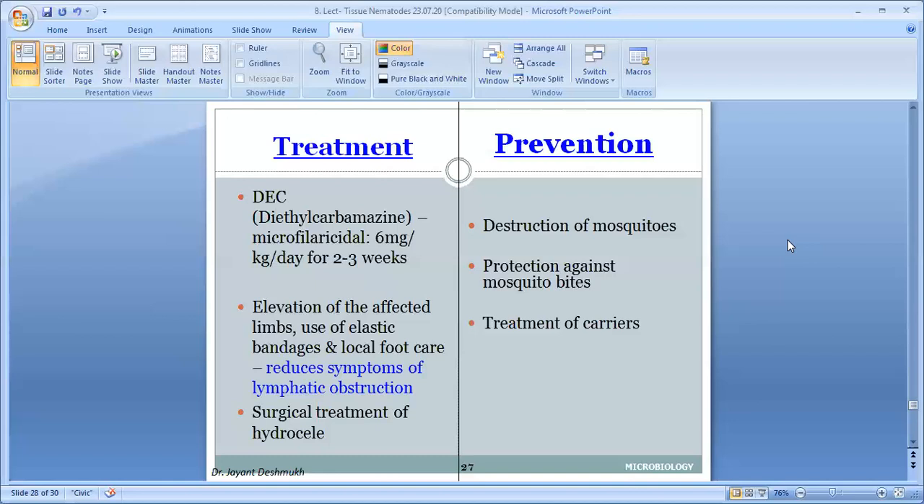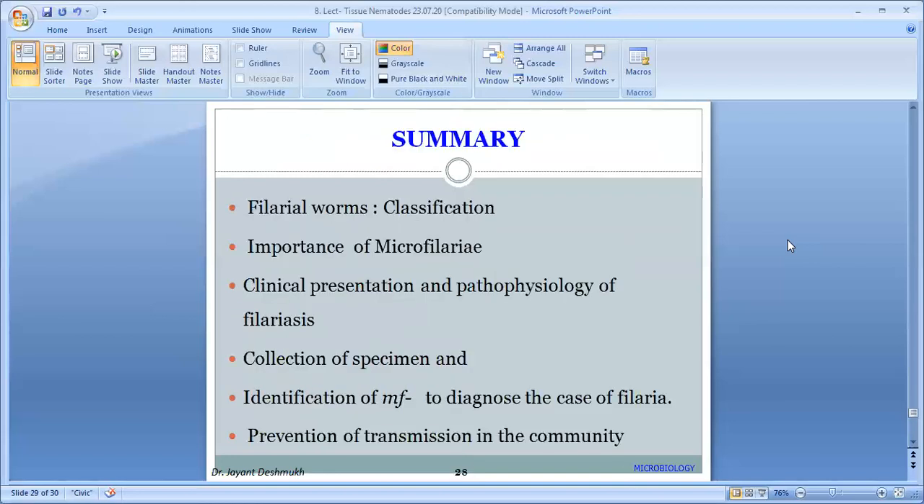But they are not symptomatic, but microfilariae are still present in the peripheral blood in asymptomatic cases, and that acts as a carrier. That also needs treatment. So this is the part. Now the last slide is a summary in 1 or 2 minutes.